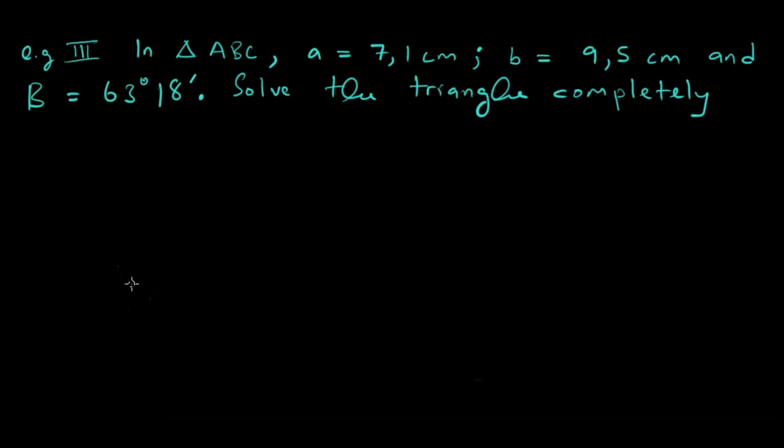We now have a question on our hands. Example 3. In triangle ABC, A is equal to 7.1 centimeters, B is equal to 9.5 centimeters, and angle B is 63 degrees 18 minutes. Solve the triangle completely.